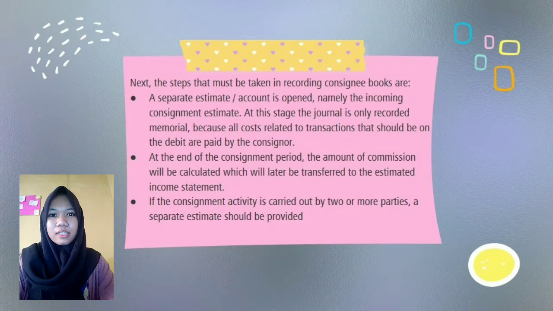Next, the steps that must be taken in recording the consignee's books are: 1. A separate estimate or account is opened, namely the incoming consignment estimate. At this stage, the journal is only a memorial record, because all costs related to the transaction are paid by the consignor. 2. At the end of the consignment period, the amount of commission is calculated, which will later be transferred to the estimated income statement. 3. If the consignment activity is carried out by 2 or more parties, a separate estimate should be provided.